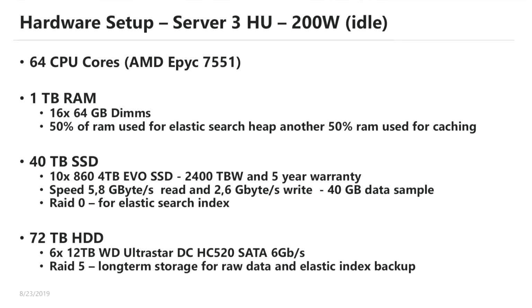We have 1 terabyte RAM, and we use 50% of the memory for the Elasticsearch heap itself, and 50% just for caching. Then we have 40 terabyte of SSD data, because the stuff that cannot sit in the RAM needs to be stored on the SSD, because we need a lot of high I/O interaction. We are running it on a RAID 0 just for performance increases. And for long-term storage and also copying the data from the index running on the RAID 0 SSD, we have about 72 terabyte HDD running in a RAID 5.